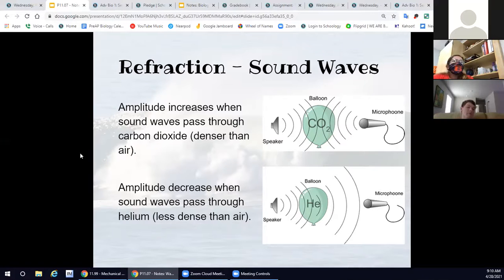The amplitude's going to decrease in helium. That's why whenever you do suck on helium and you talk, you notice you have a sort of chipmunk voice. That's kind of a lower voice because helium's decreasing that because helium's denser than air.